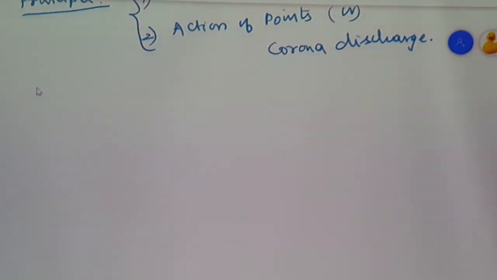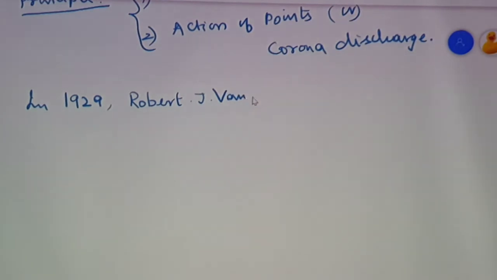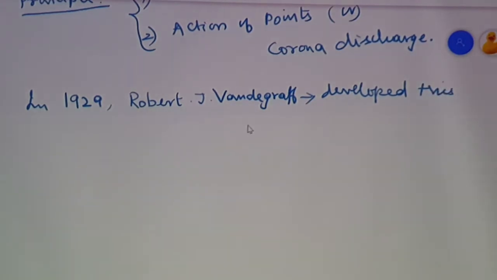First of all, let us consider a small description. In the year 1929, a scientist called Robert J. Van de Graaff developed this device, this machine. The purpose of the machine is to develop a large potential difference in the order of 10 to the power of 7 volt, or 10 million.